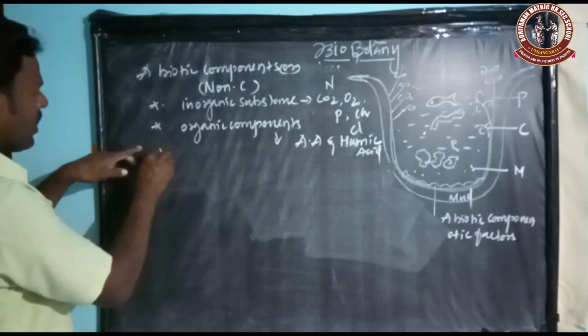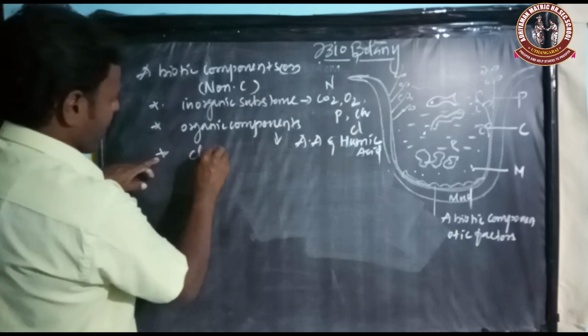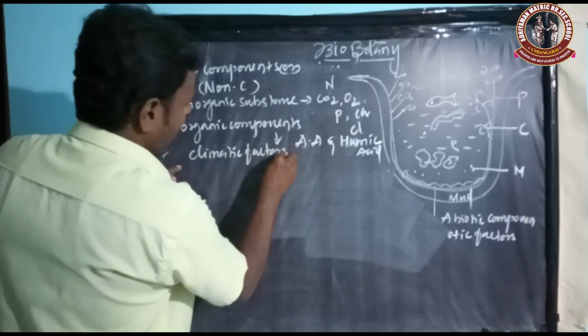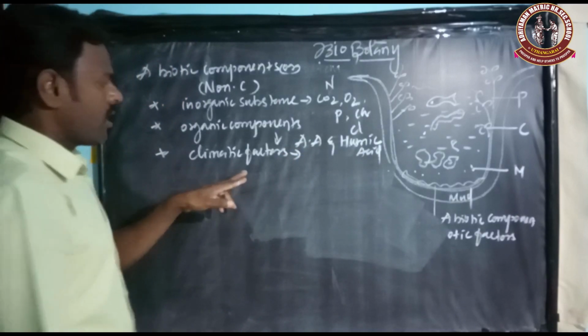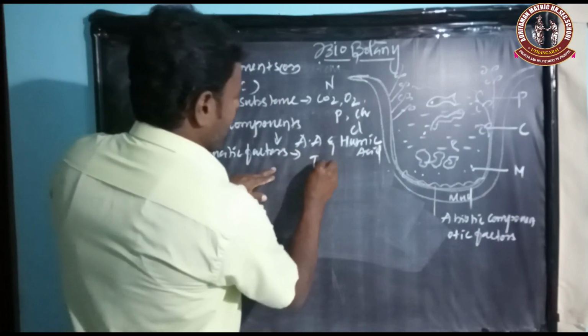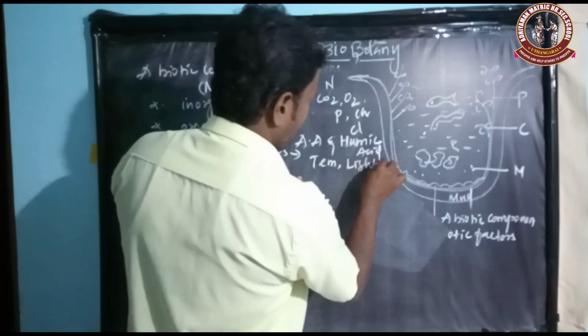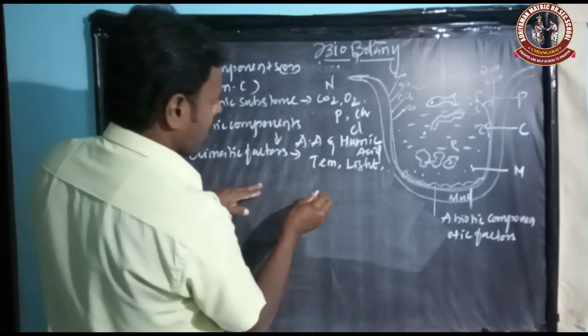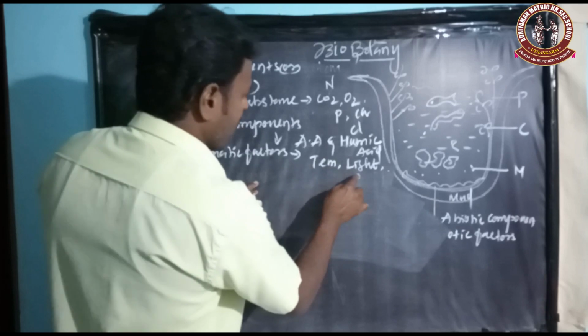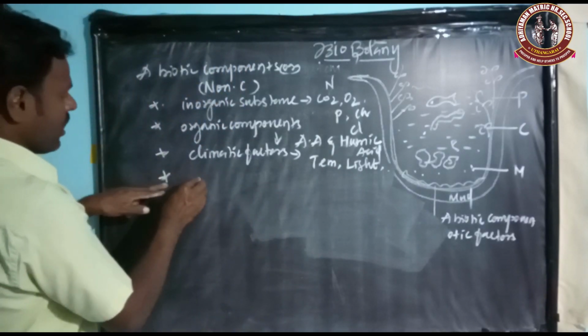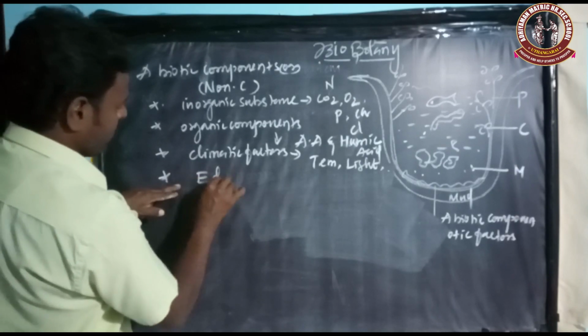And then climatic factors. The climatic factors are temperature, light, and then edaphic factors.